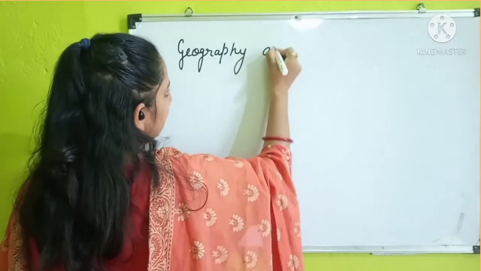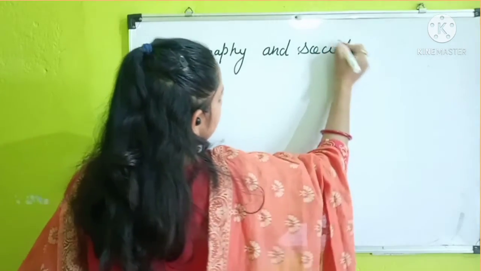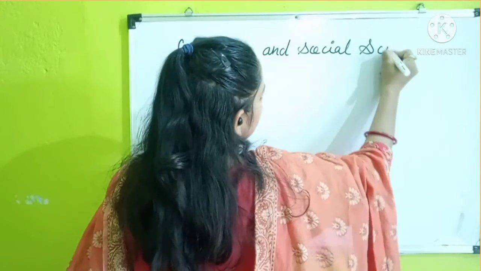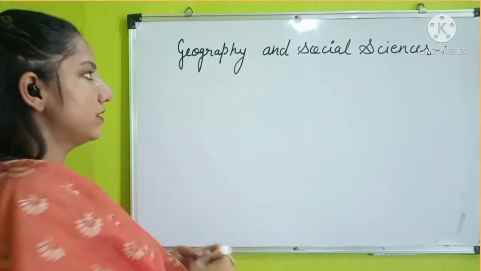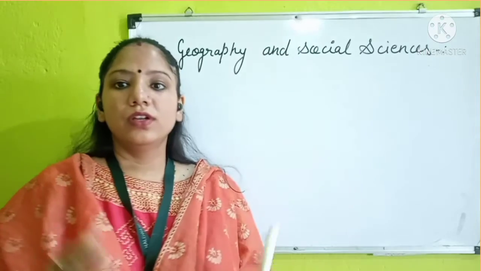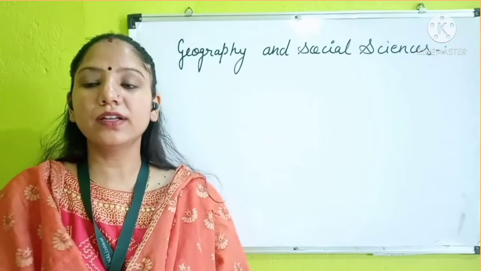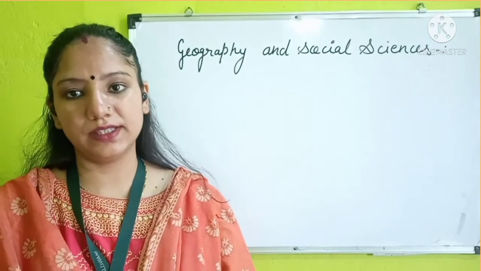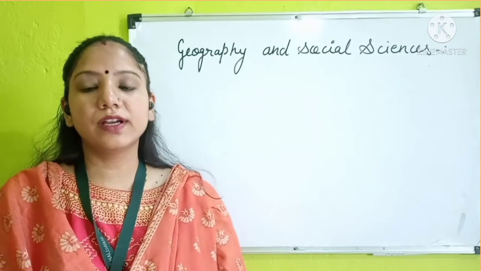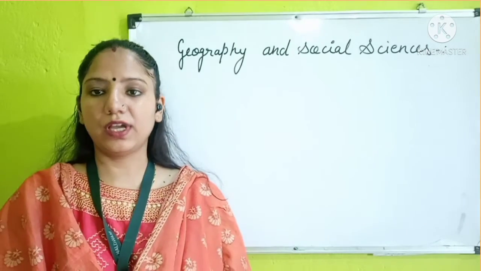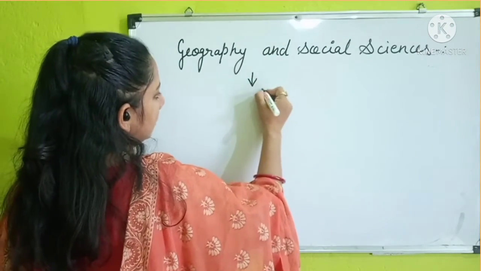Geography and social sciences. So students, we know that geography is the most important part of social science, where if we include geography as an integrated part of social science, here geography is the study of